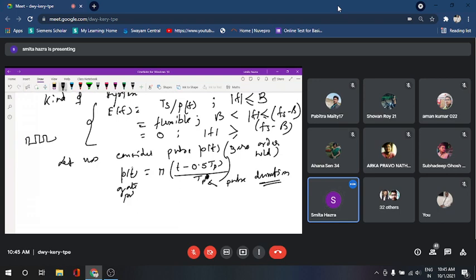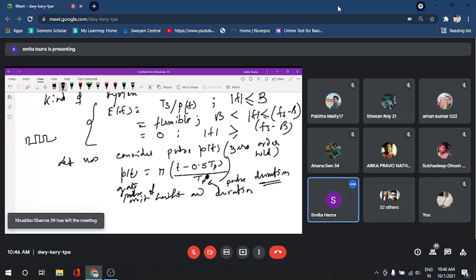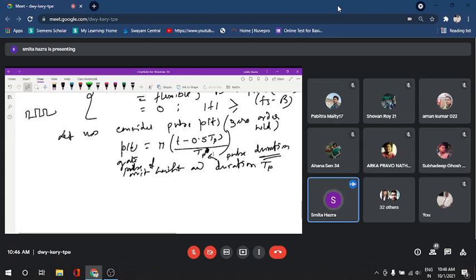Gate pulse of unit height and duration TP. So that is the thing here we have considered. So now if we apply this PT over our GT, then let us see what happens. Already we have considered this one in the first part of today's discussions. So just apply this form of PT.